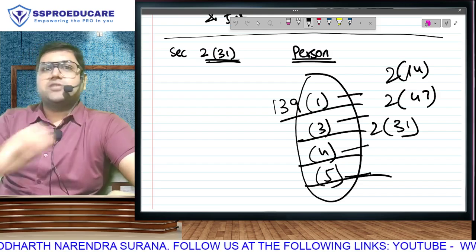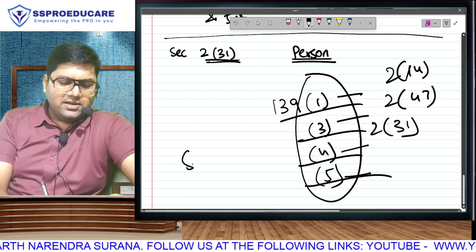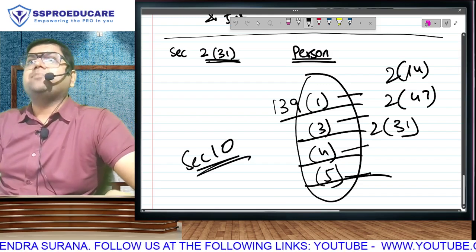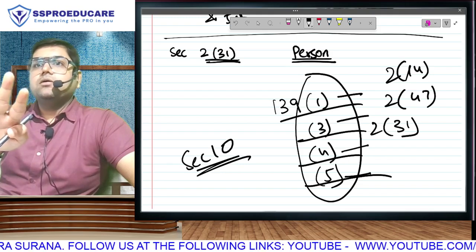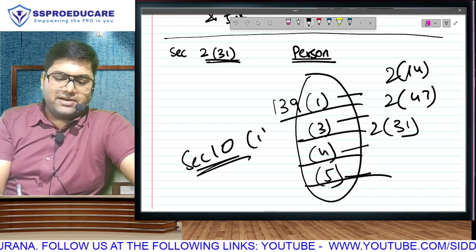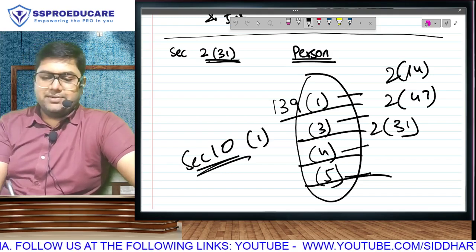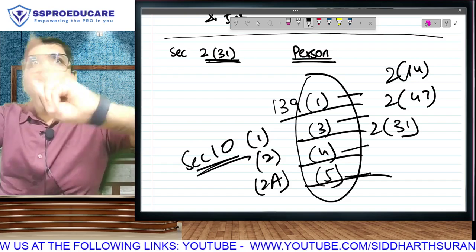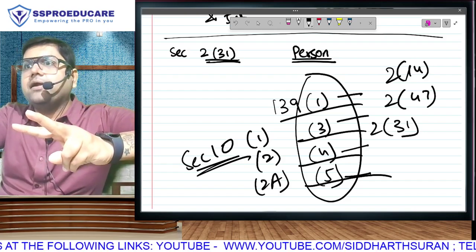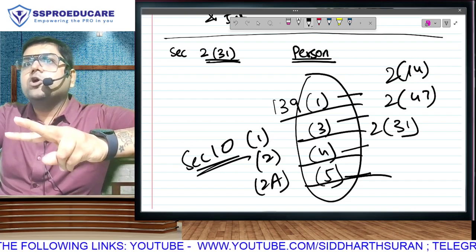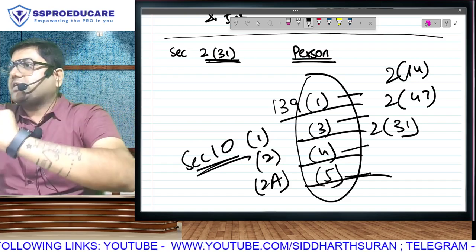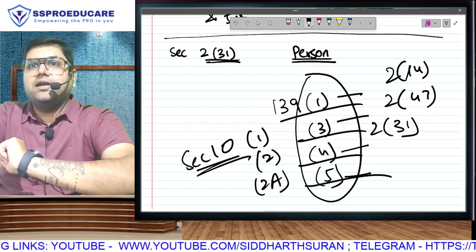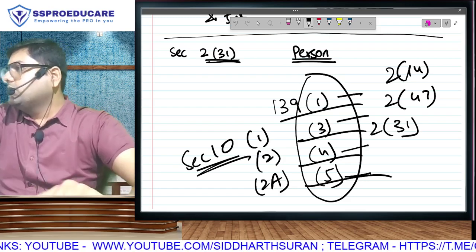And this will happen in two sections. One is section 2, and section 10 of Income Tax Act has given us a list of incomes which are exempt income. Chapter 3 and a list of income. So for example, we have 10(1), agriculture income is exempt. In 10(2) we have something else. In 10(2A) we have something else. They don't have any connection between each other. They are independent. Therefore we call them clauses. When all parts of a section are related to each other, they will be called subsections. When they are unrelated, independent of each other, they will be called clauses.